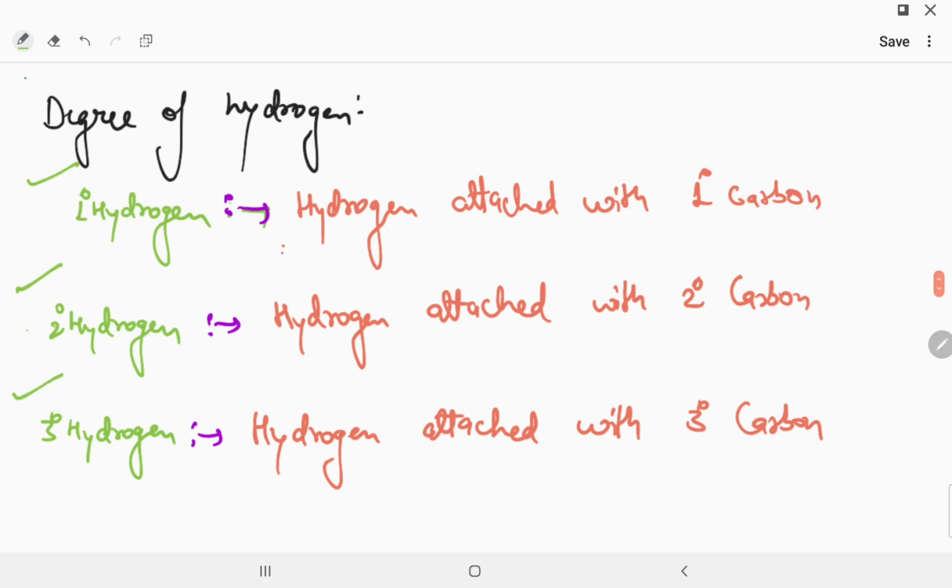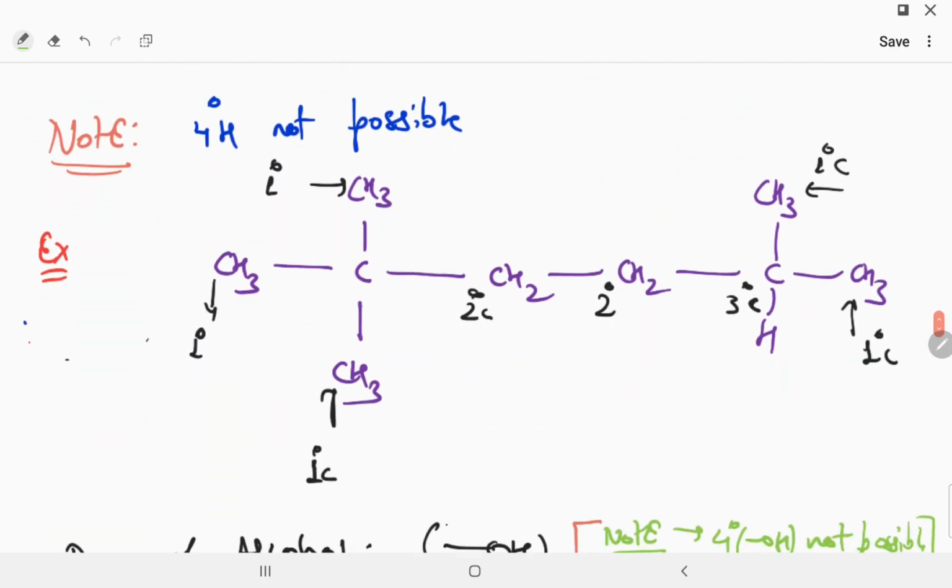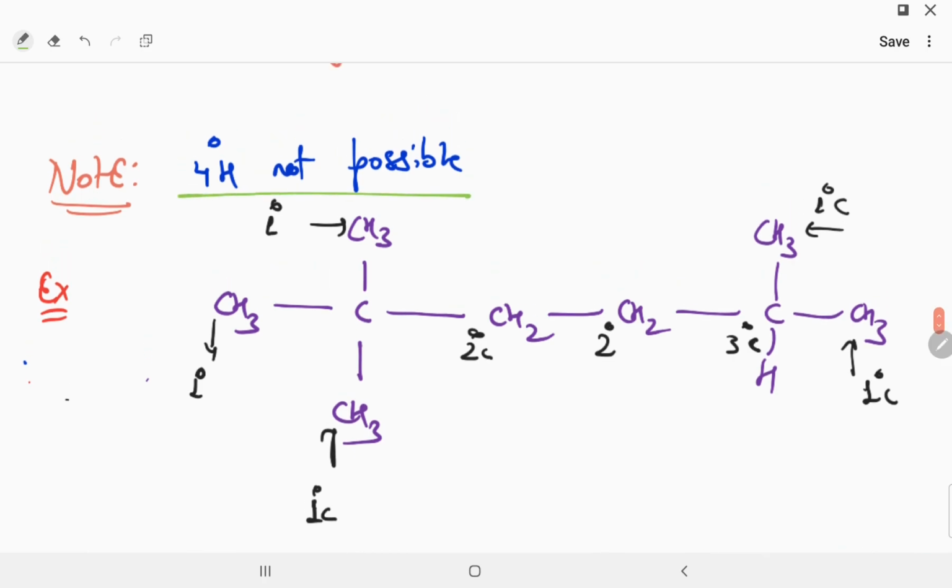So 1 degree hydrogen is that the hydrogen is attached with 1 degree carbon. 2 degree hydrogen means attached with 2 degree carbon, and the 3 degree hydrogen means the hydrogen which is attached with 3 degree carbon. Now understand the point. You are able to see that 4 degree hydrogen is not possible. Okay, this is an important point.